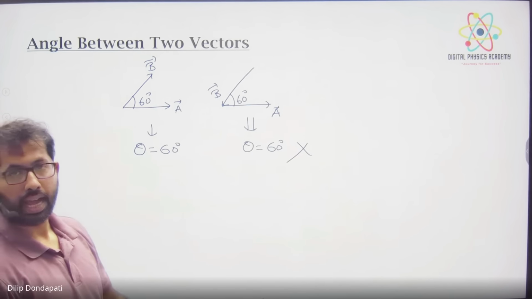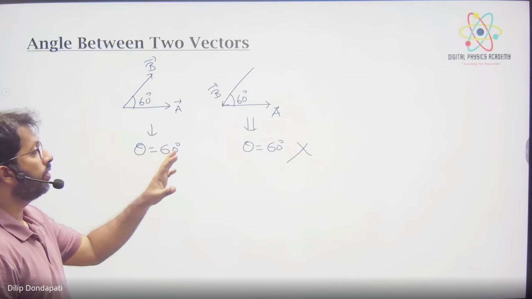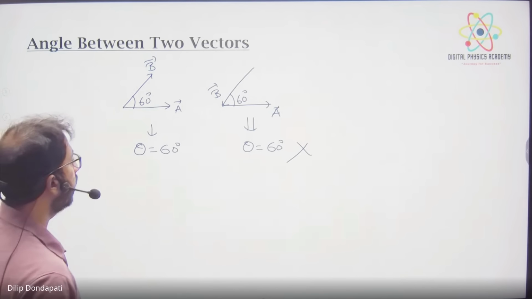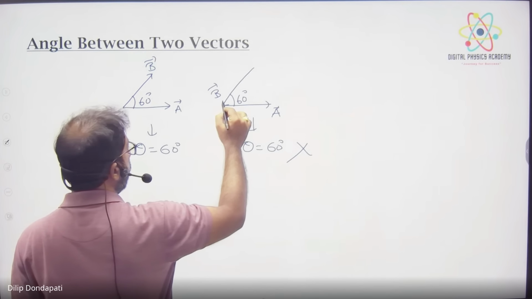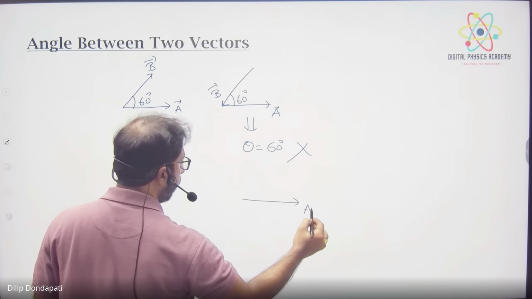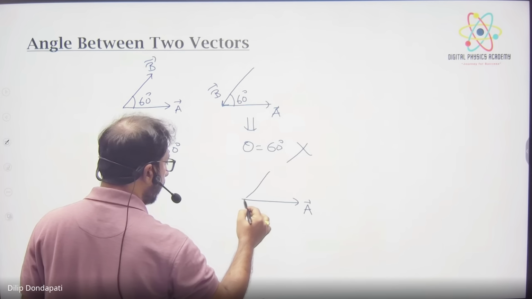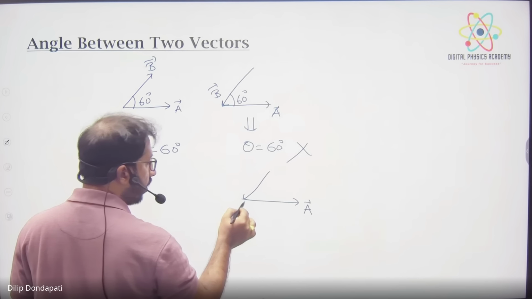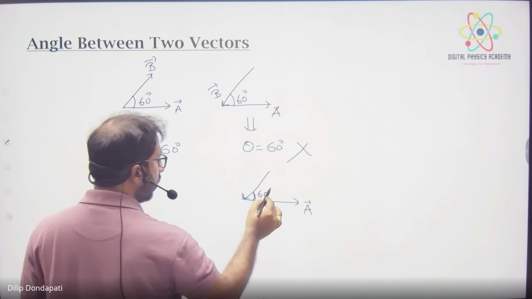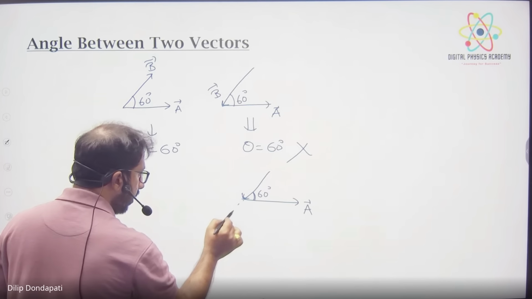But wrong. You have to join tail to tail. Always we should take the angle tail to tail only. Understand? Look, this is a diagram, A vector. Here the head is connected to the tail, so we cannot take this angle. So we should extend it, shift it parallel.